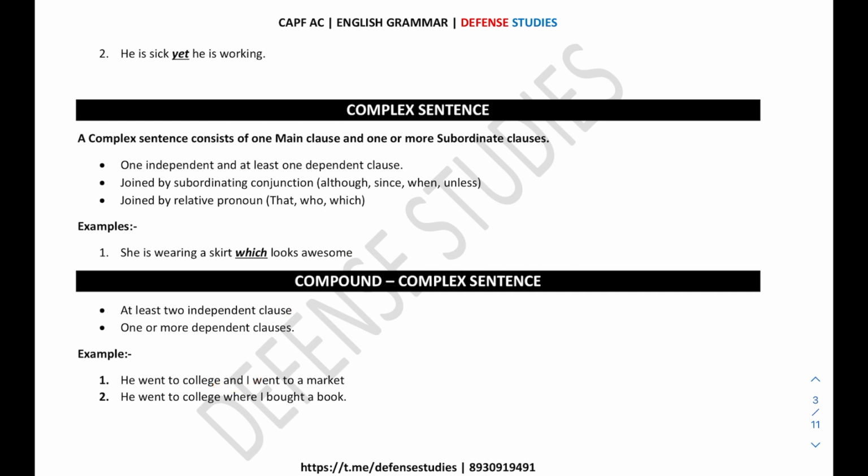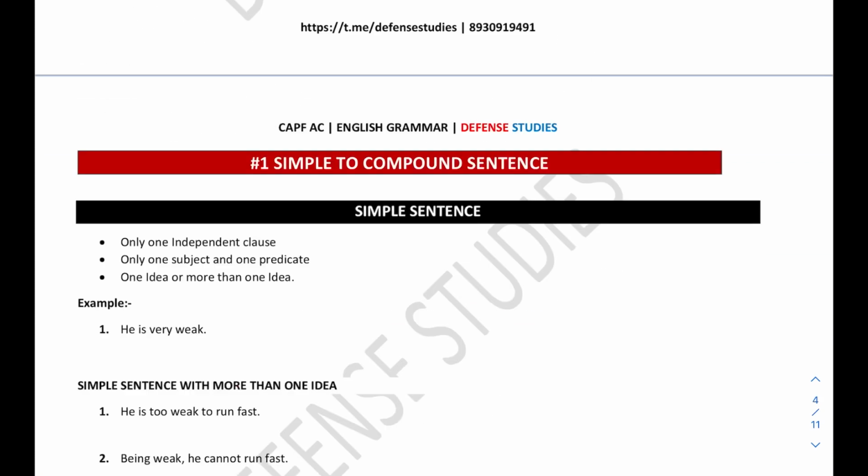That's why it is called a compound complex sentence. And is used, and where do you use this and conjunction? You will use this and conjunction in the compound sentence, and is called a coordinating conjunction. The second example is, he went to college where I bought a book. I bought a book, again an independent clause, and he went to college, again an independent clause, and where is a subordinating conjunction. That is why it is called a compound complex sentence, because the features of both the complex and the compound sentence you will find in the compound complex sentence.